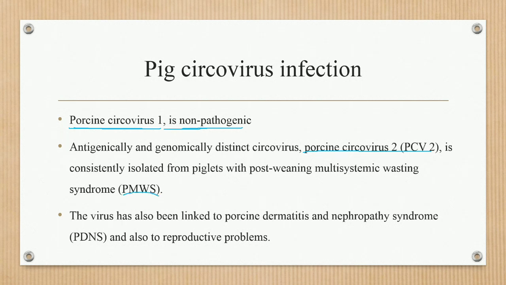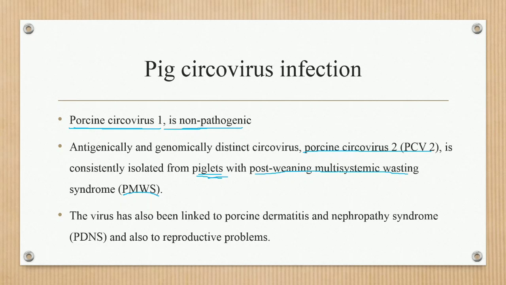So porcine circovirus second is isolated from piglets after weaning, so it is called post-weaning multisystemic wasting syndrome.